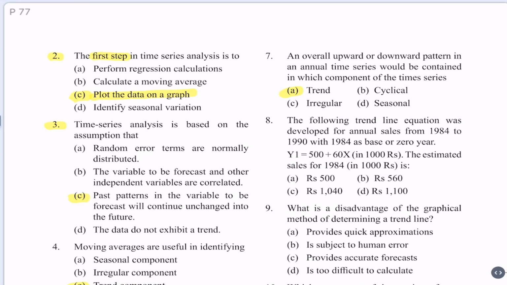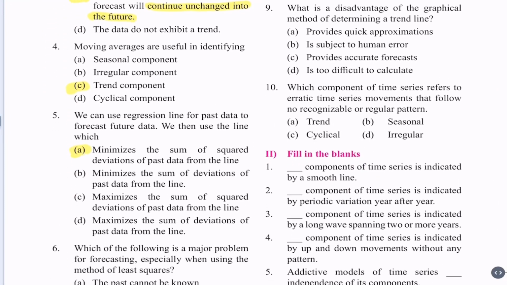The correct alternative, the first basic assumption, is that our future depends on our past. So, past patterns continue to be unchanged into the future is the correct option. So, option C is the correct option.